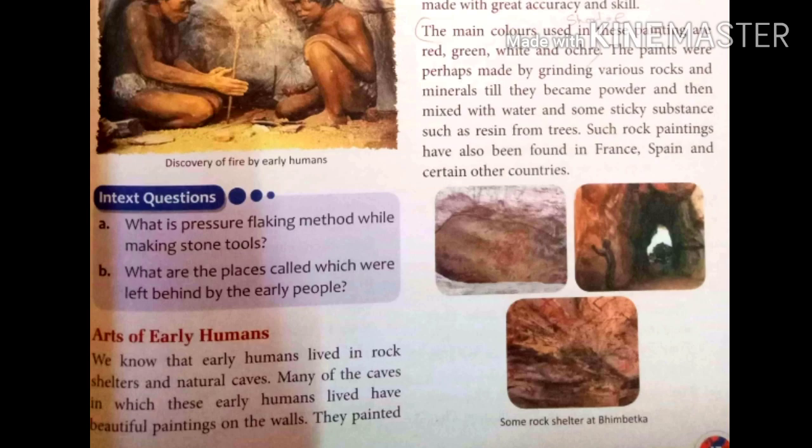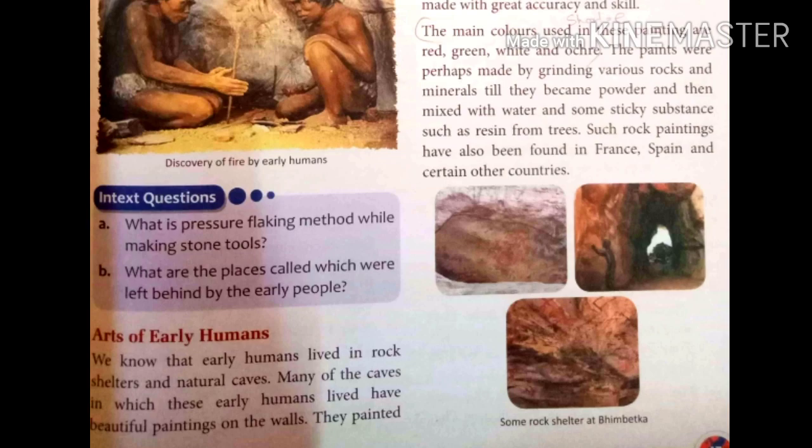Now, the next topic is arts of early humans. We know that early humans lived in caves, natural caves or rock shelters. Many of the caves in which early humans lived have beautiful paintings on the walls. Now, who made the beautiful paintings on the wall? Early humans made these paintings.